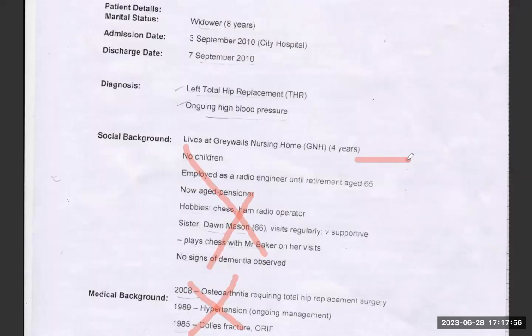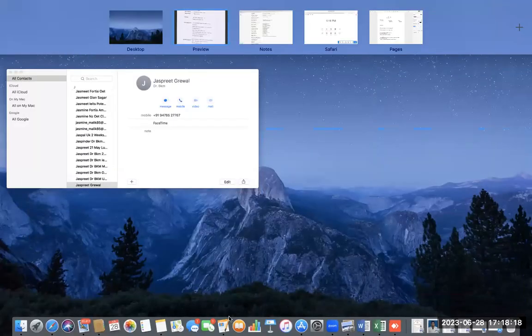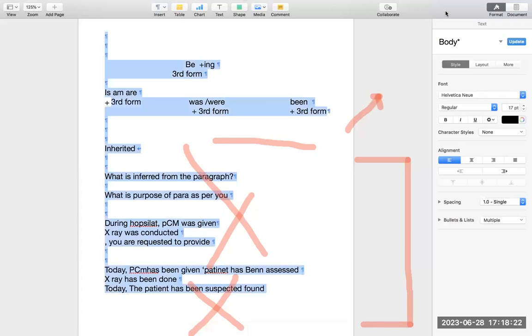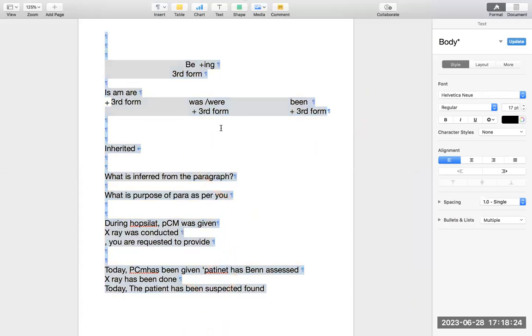So whenever there is a lot of data given, please try to use your mind. It can be a discharge back letter, it can be a referred back letter, or it can be a letter where these things will not matter. So in this kind of letter, when the patient lives at Grewal nursing home and we are writing to the senior nurse there, you can make it very simple. I'm just going to take you there. Yesterday we were discussing grammar, so I'm just going to rub it off.